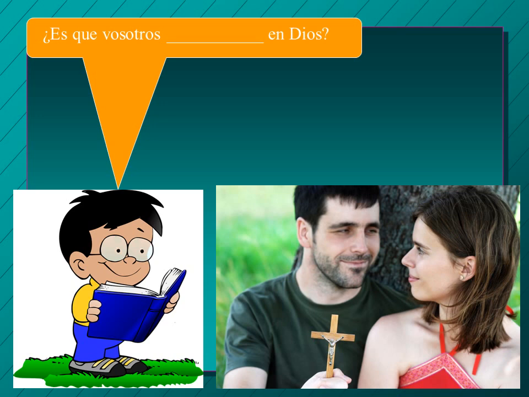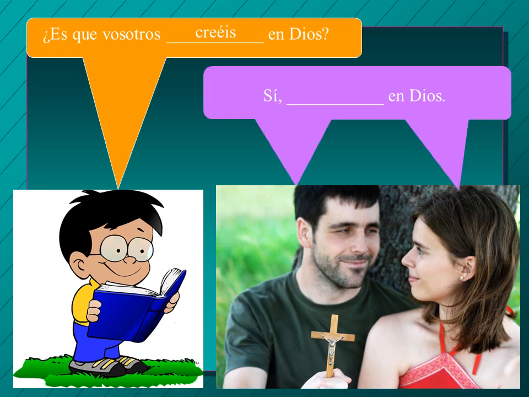Okay, so we have our little boy talking to a couple here. And he says, ¿Es que vosotros blank en Dios? Now you may know the word Dios means God. So what verb are we going to be talking about here? So he's asking them if they believe in God, right? So how are you going to say believe and then conjugate it? Well, believe is creer. So we're going to conjugate that to the vosotros form. Creéis. ¿Es que vosotros creéis en Dios? Remember, that's just used in Spain.